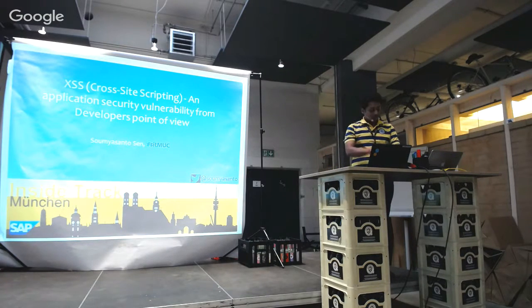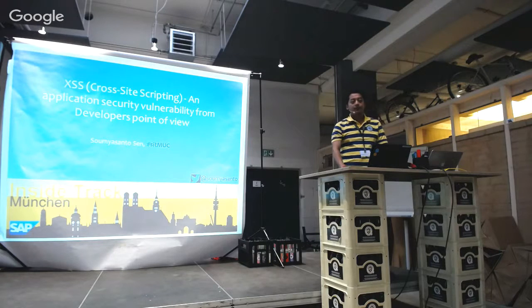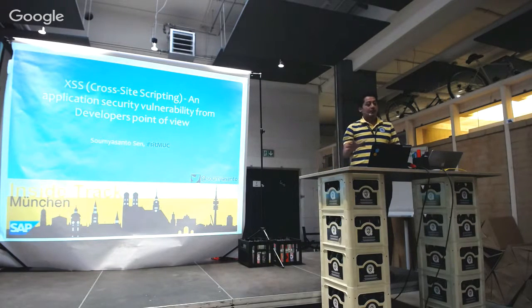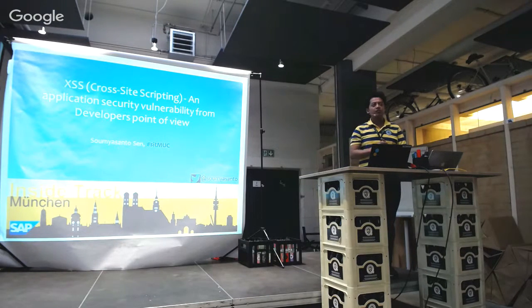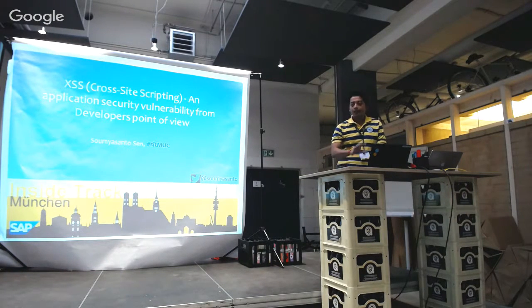Just a brief about our pen tester, the hacker. He's already famous. His name is Dr. Asher Javed. He's a famous hacker. He has already hacked most of the websites in this world.